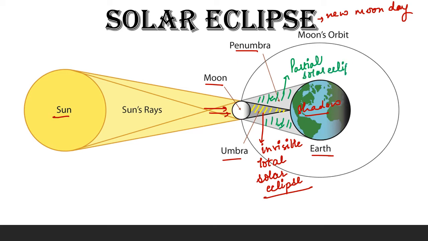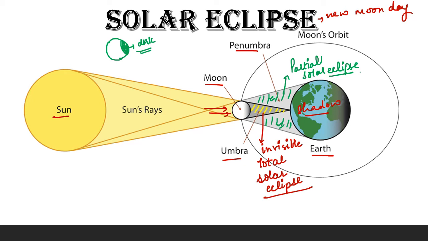Therefore, they will experience a partial solar eclipse where some part of the sun will be obstructed by the moon. So, it will be seen as a cut down portion. The sun will not be complete. Some portion of the sun will be dark in a partial solar eclipse.